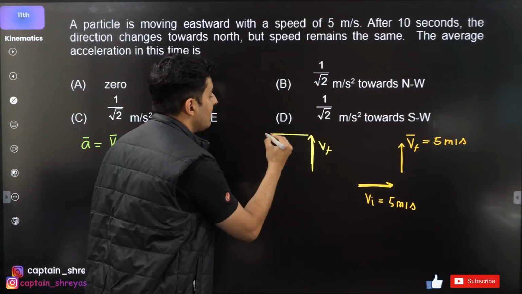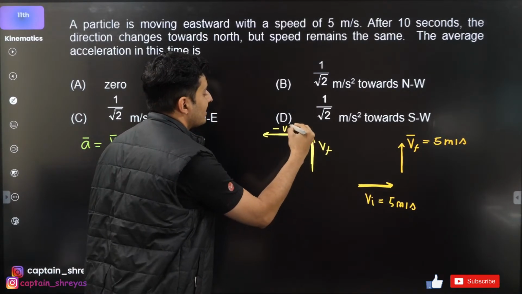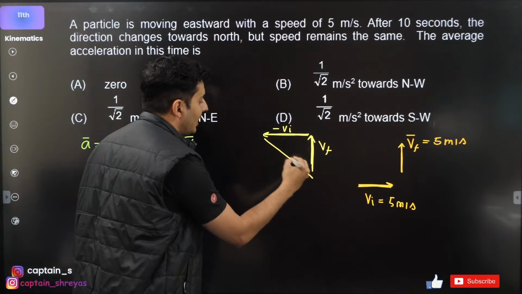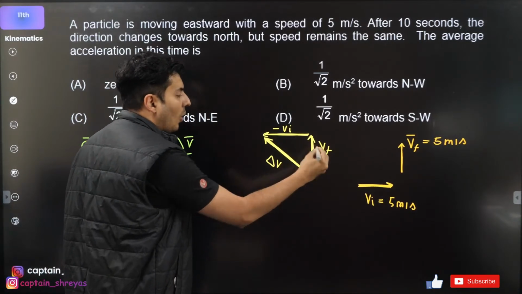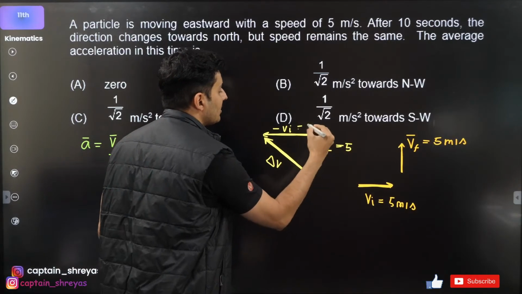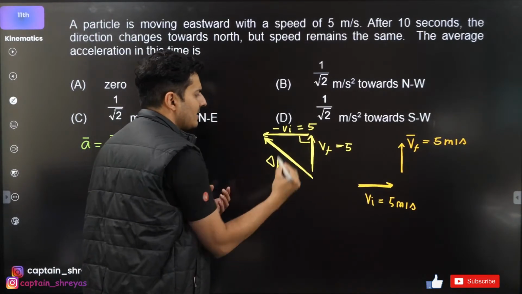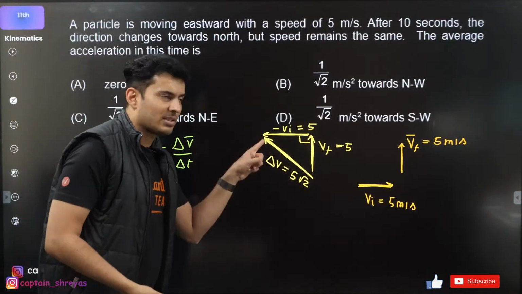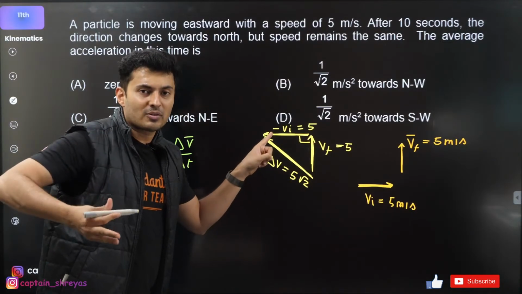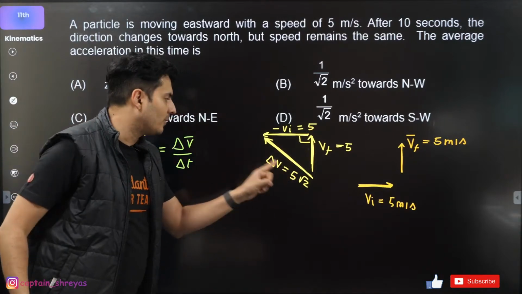Negative of initial will be right over here. This is minus Vi. So whatever is the resultant of these two, that would be delta V. Obviously, if this is 5, this is also 5 in magnitude. This is 90 degrees, so this should be 5 root 2, right? 5 square plus 5 square, that's 2 into 5 square. Take the root. So it will be root 2 times 5.